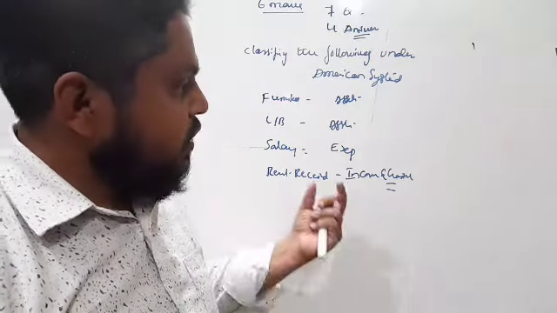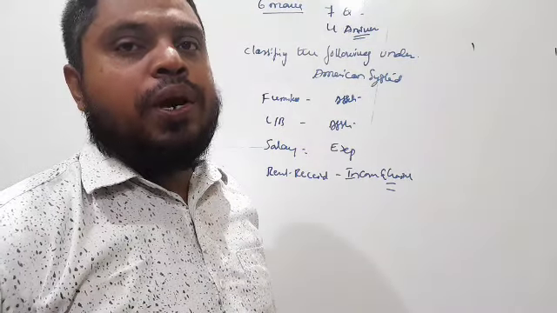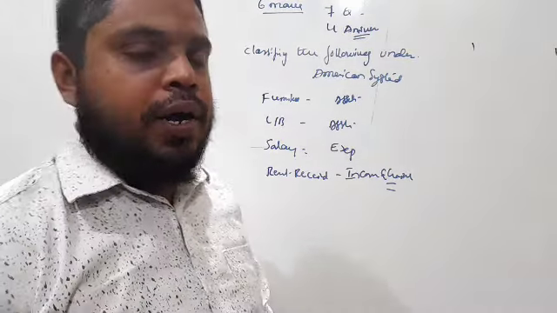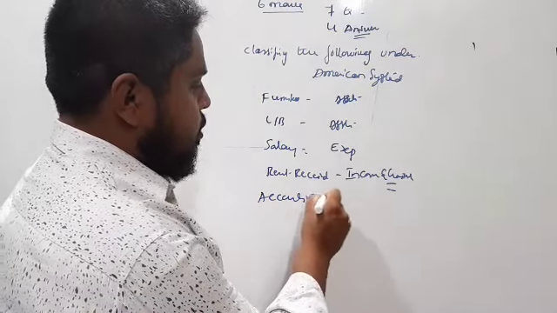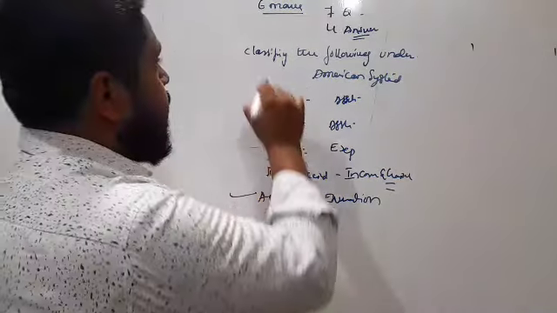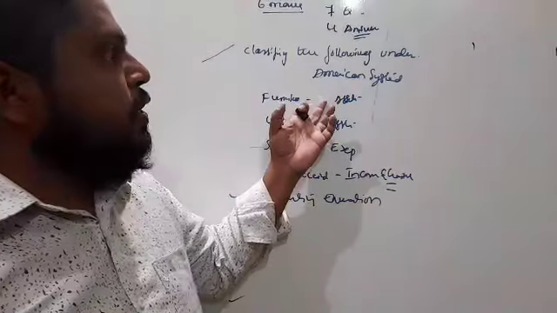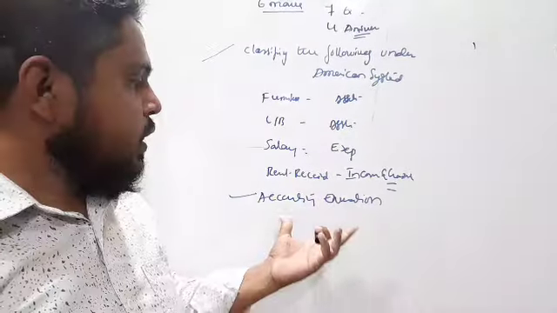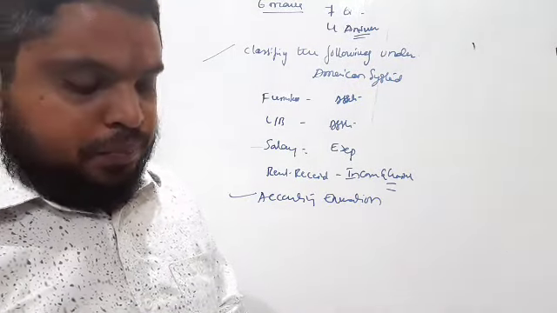Or from this chapter, we have one more topic for a 6 marks question, that is accounting equations. So we have 2 options here. If you get classification under the American system, you won't get accounting equations.